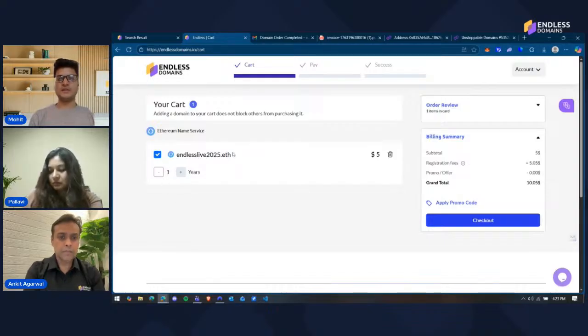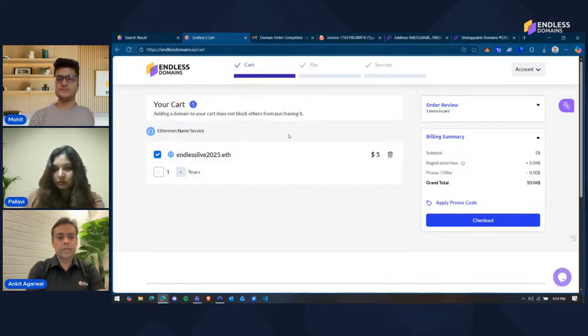Whatever OG domain we purchased is permanent, so you don't need to renew it or do anything to it. But the ETH domains that the ENS service provides are renewable, so you need to mention the number of years you're going to buy the domain for. Let's say I want to buy it for 5 years, then the subtotal changes according to 5 years. The registration fee remains the same since it's one time, and then you can go ahead and check out the domain as we did with other platforms. These are the two things you need to keep in mind: the number of years, and the registration fees.